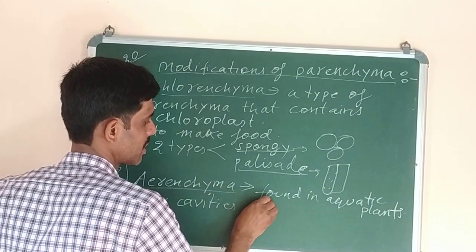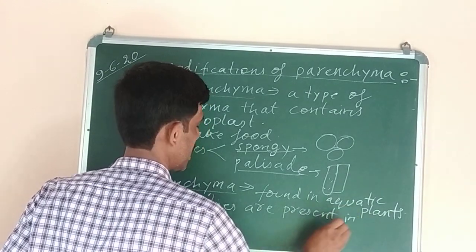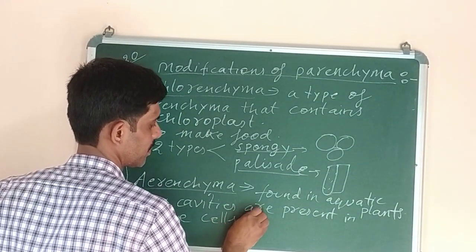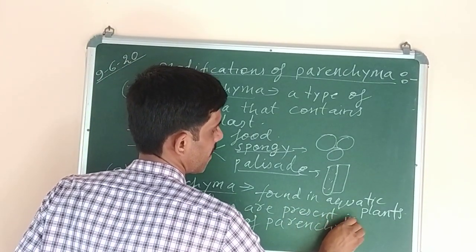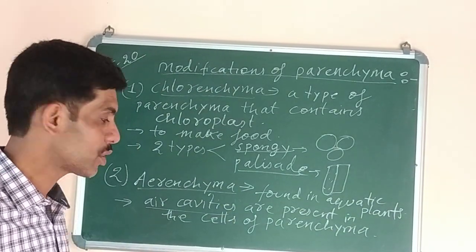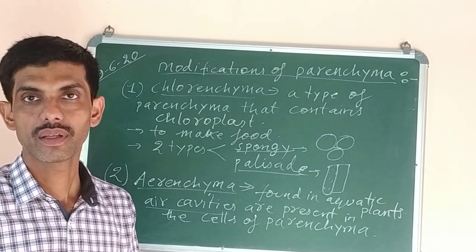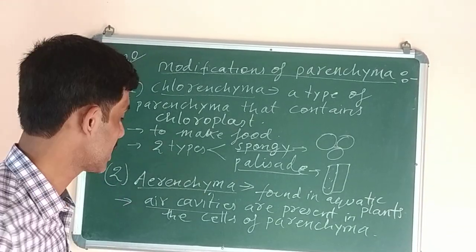Air cavities are present in the cells of parenchyma tissue. Means parenchyma cells contain air cavities. And due to the presence of these air cavities, they become light in weight. And that helps them in the power of buoyancy. Buoyancy means floating.